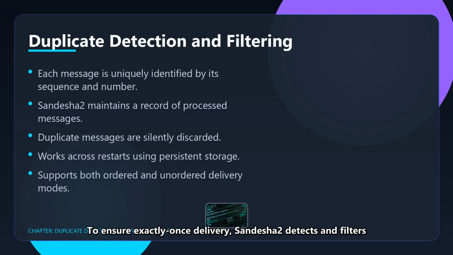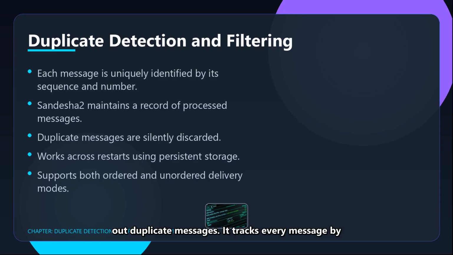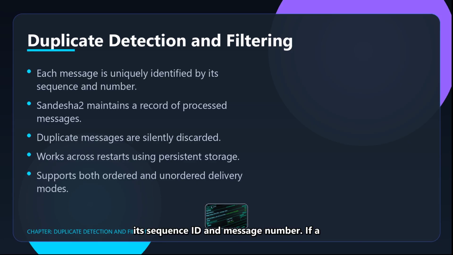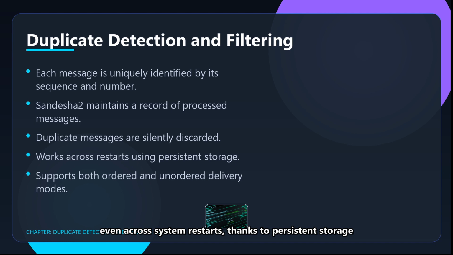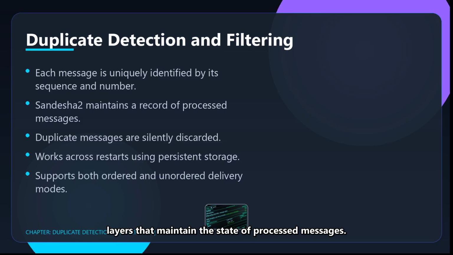To ensure exactly once delivery, Sandesha2 detects and filters out duplicate messages. It tracks every message by its sequence ID and message number. If a duplicate arrives, it's silently discarded. This mechanism works even across system restarts, thanks to persistent storage layers that maintain the state of processed messages.